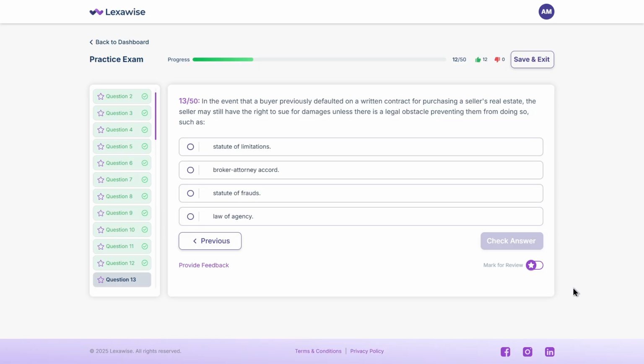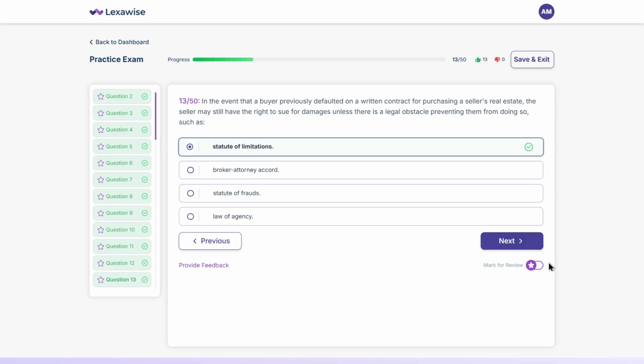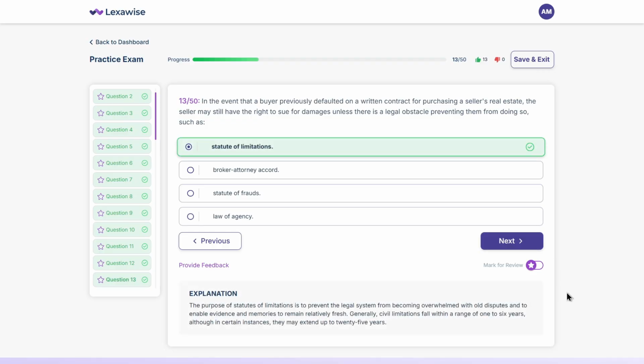The correct answer is A. Statute of limitations. This law sets a time limit for filing lawsuits. Once that period passes, the seller can't take legal action, even if they have a valid claim.